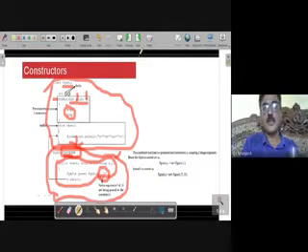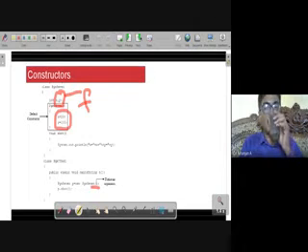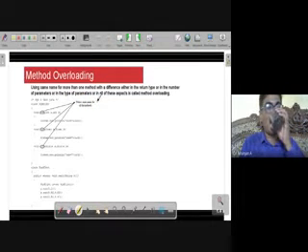Constructor in a single class. That option also is there. So I hope now you have understood what is a constructor.